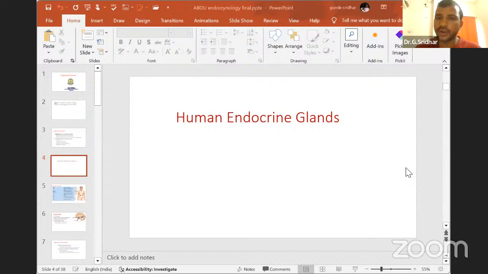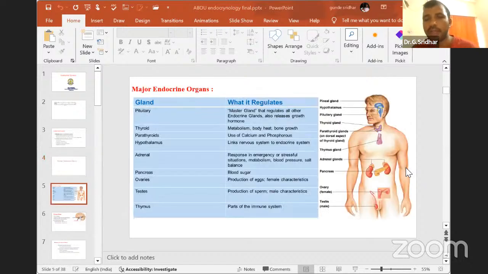Then what are the different types of endocrine glands? Just now we saw the diagram, where you can find the exact location of the endocrine glands. While discussing, you should discuss in a serial manner. This is the hypothalamus, then the pituitary gland, then thyroid and parathyroid, thymus, pancreas, and the adrenal gland on the kidney. Then this is the testis, and this is the ovaries. These are the different types of endocrine glands you will find all over the human body, from the head region to the lower abdominal cavity.